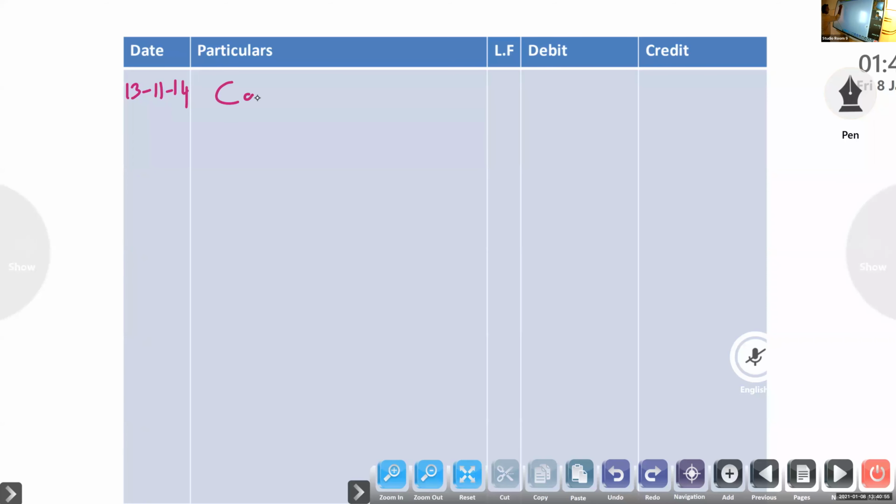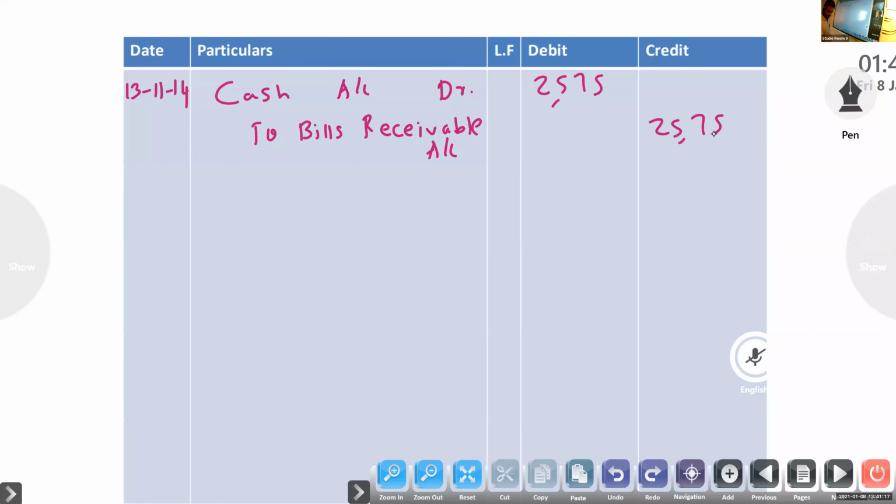So last entry, cash account debtor to bills receivable account, 2,575, being amount of new bill received.